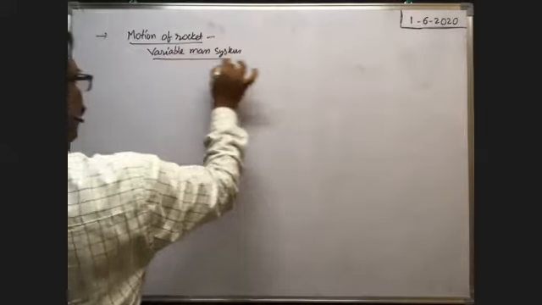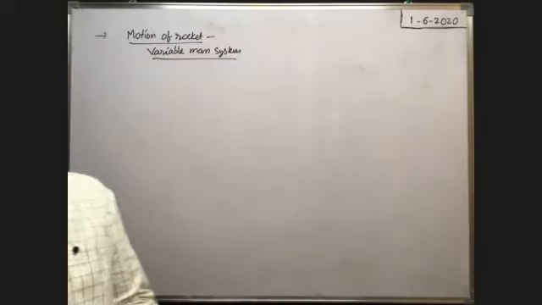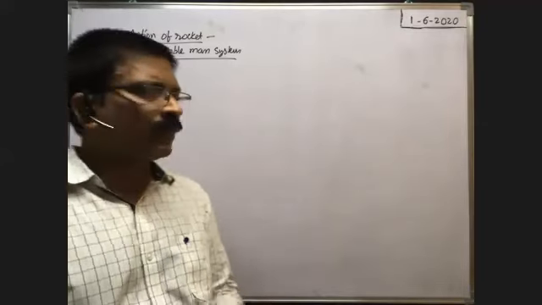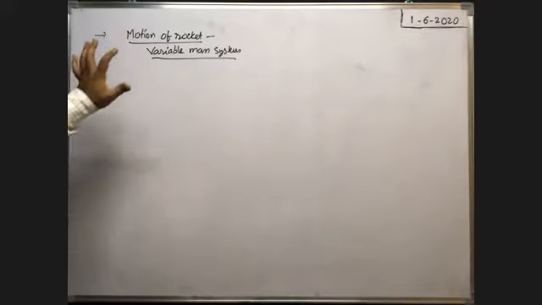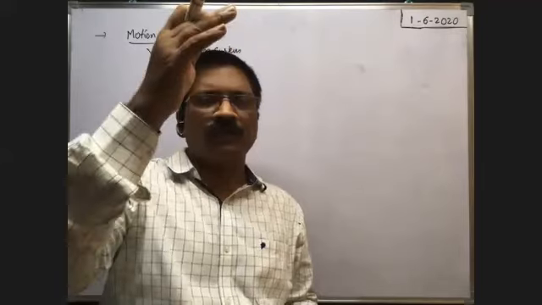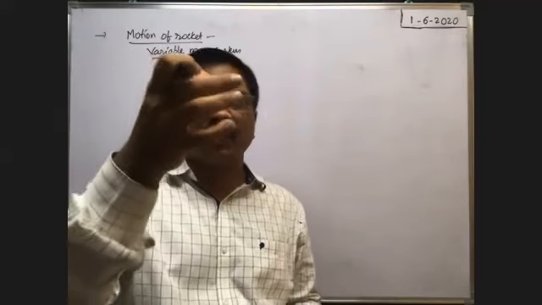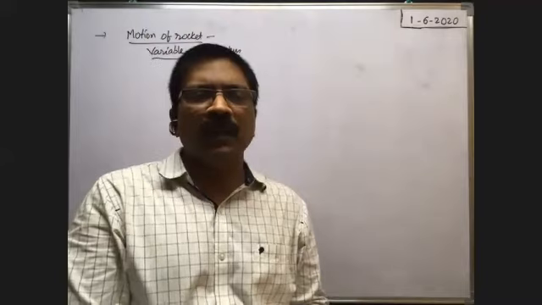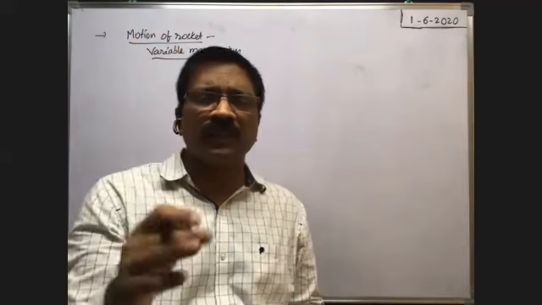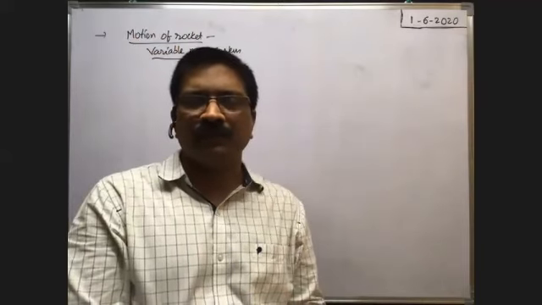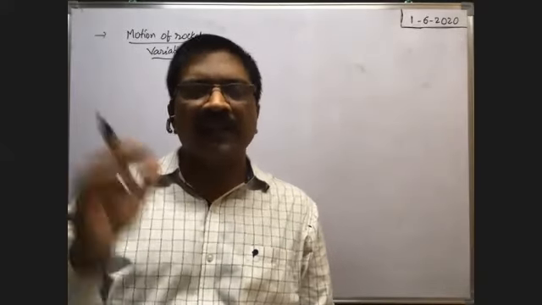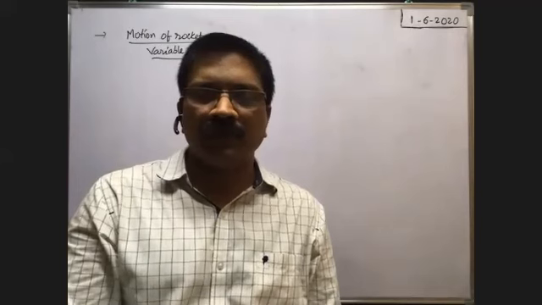It is another topic. Actually, it also obeys Newton's third law of motion and the law of conservation of linear momentum. We apply that concept here. Here you see motion of rocket, variable mass system. We know that as long as the rocket moves upwards, the hot gases inside the rocket come out. Whenever hot gases come out, the mass of the rocket gradually decreases. It does not remain constant. That's why that rocket can be treated as a variable mass system.